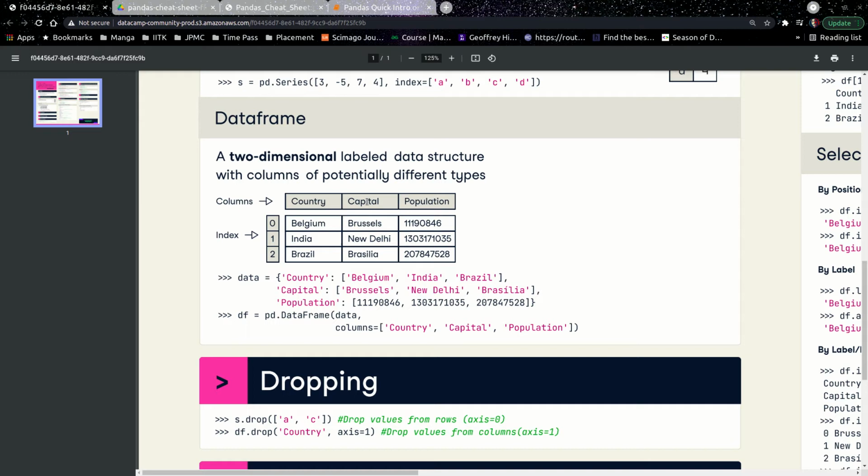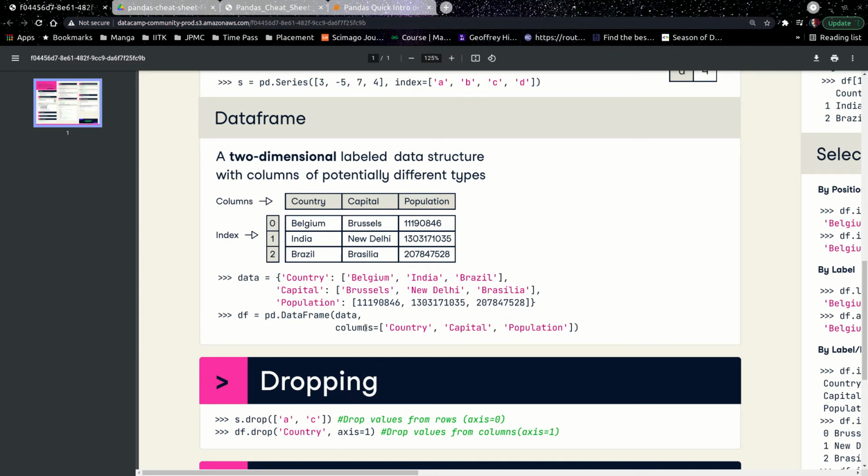But when you are importing, you either import the original columns from the data set that you have in a .csv file or .excel file, or you just give them the columns yourself. Like as you can see, they have created some data here, and then they have given the columns themselves. So they are creating a data frame organically. But most of the time we'll be importing our data frame from a CSV file or Excel file. You won't be doing this kind of manual work.